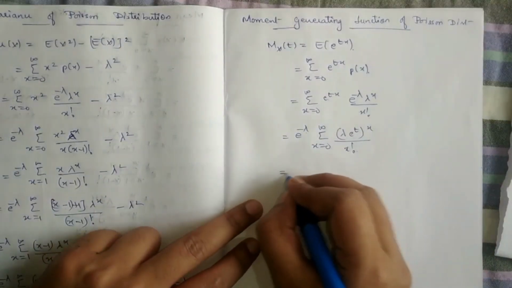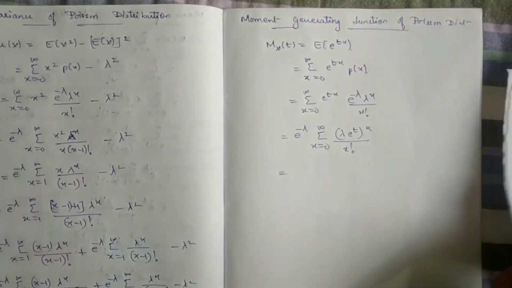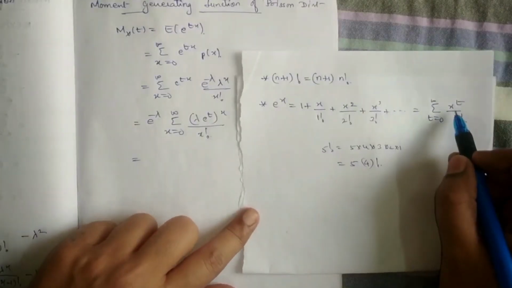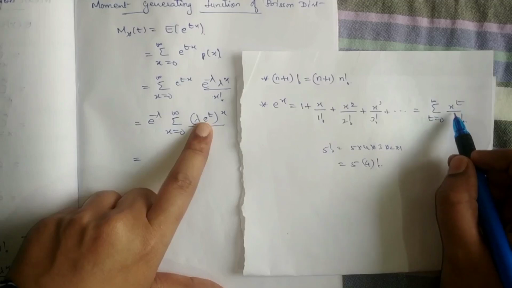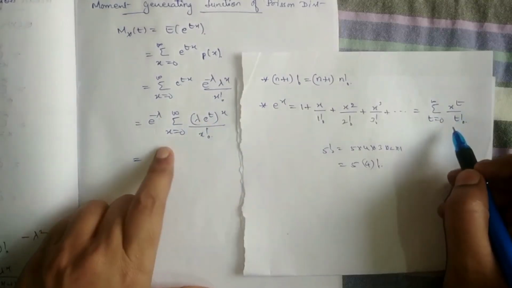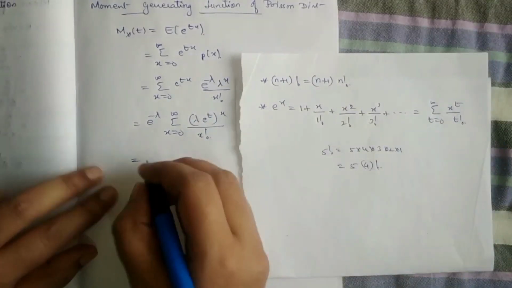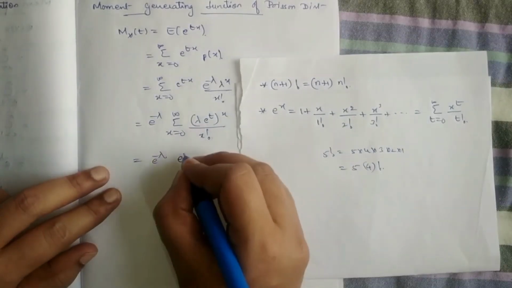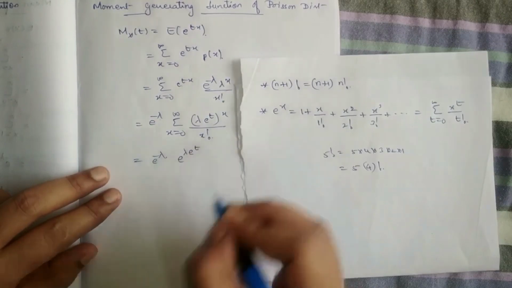Okay, so comparing this with the series expansion of e power x, what can we say? In place of x you have lambda into e power t. Rest all is same as the series. So this series can be written as e power lambda into e power t.